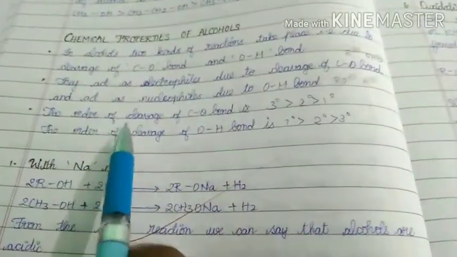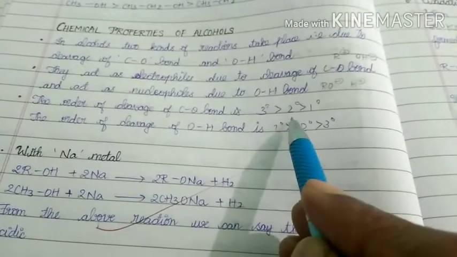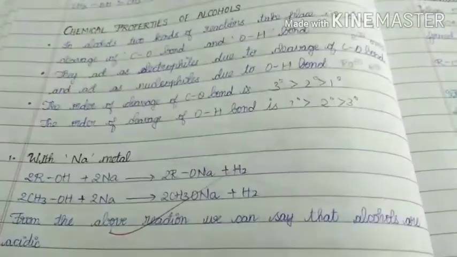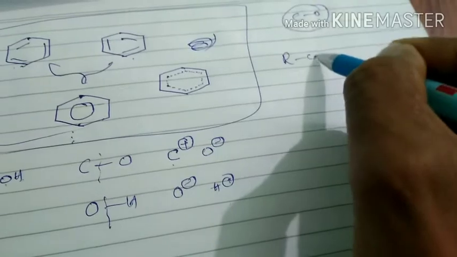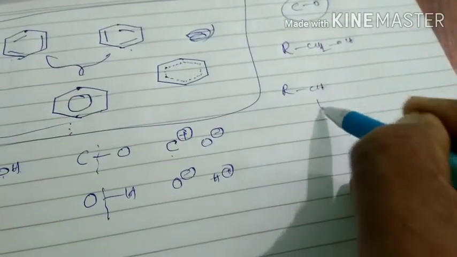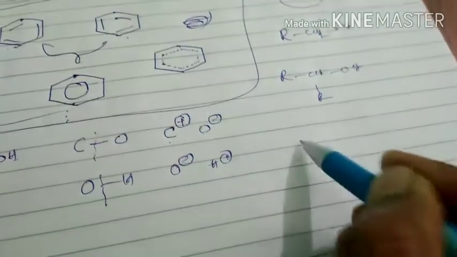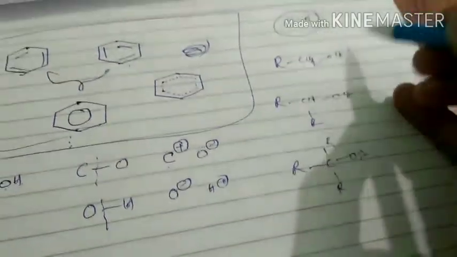Next, the order of cleavage of the C-O bond is tertiary greater than secondary greater than primary. See, RCH2OH, RCHROH, RCRROH.